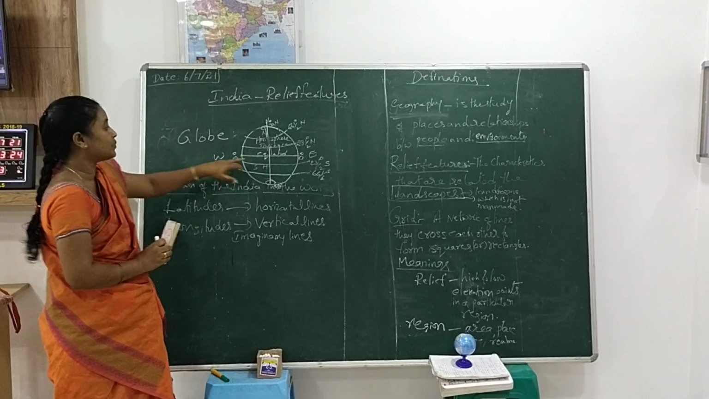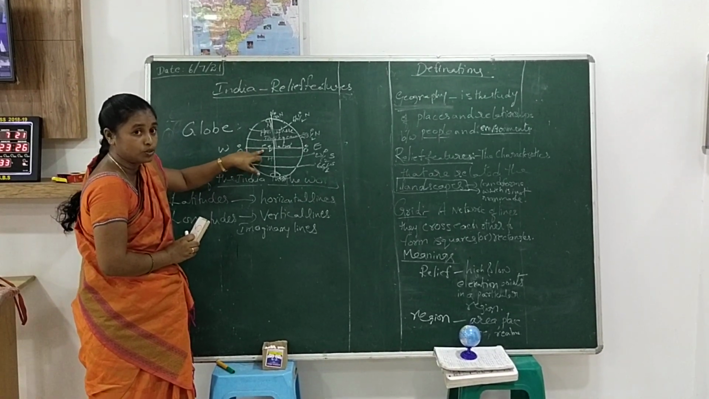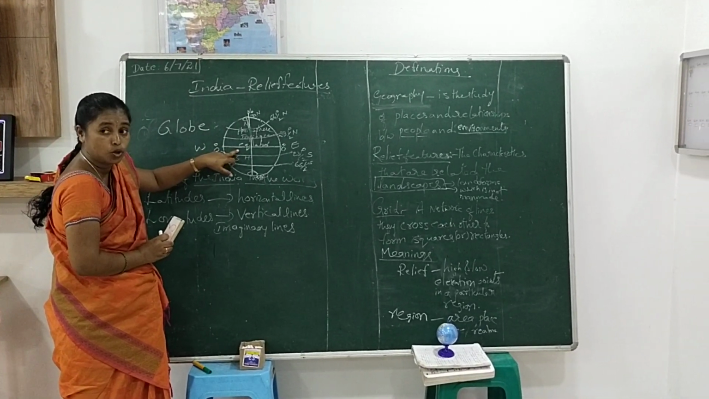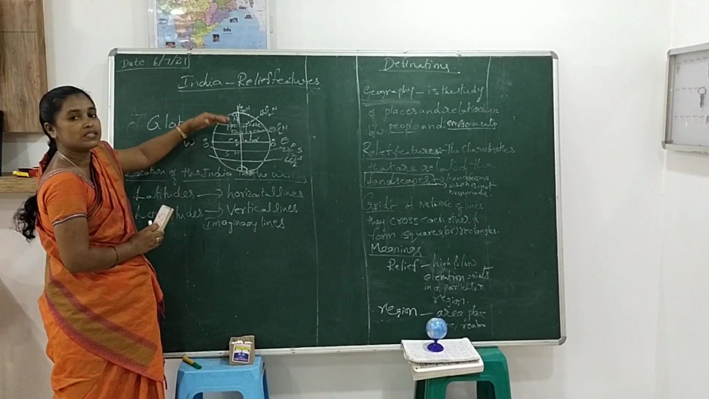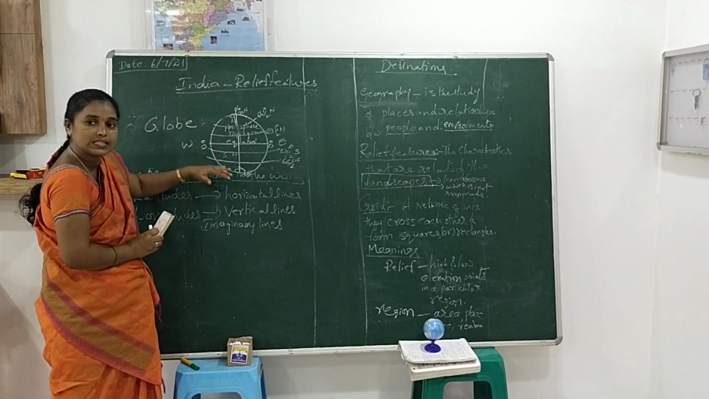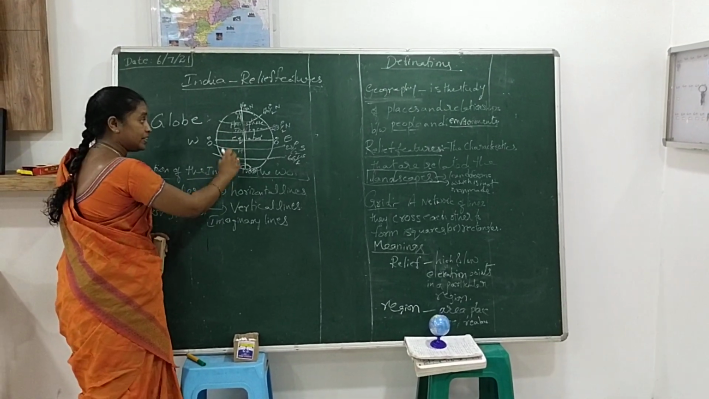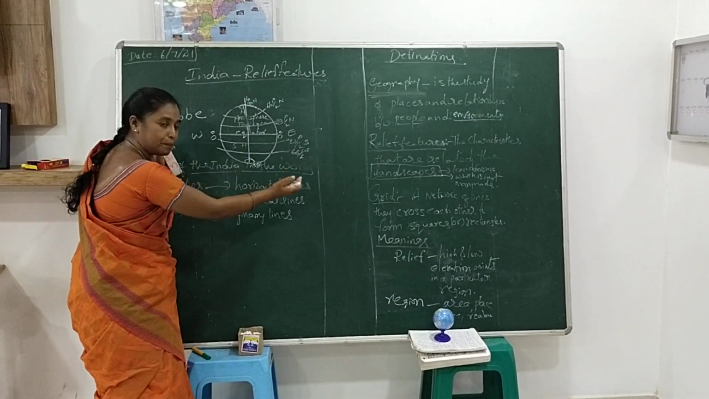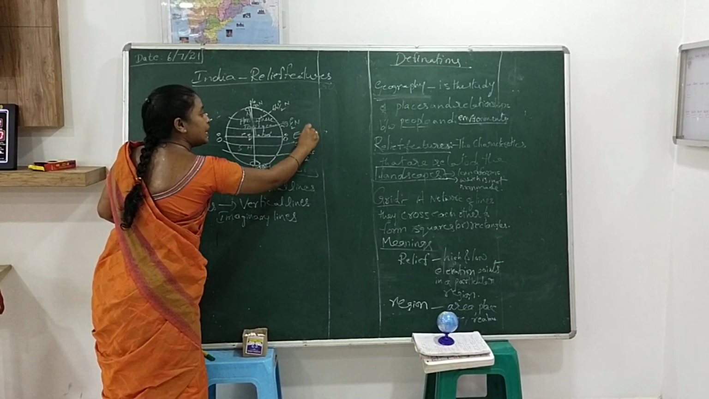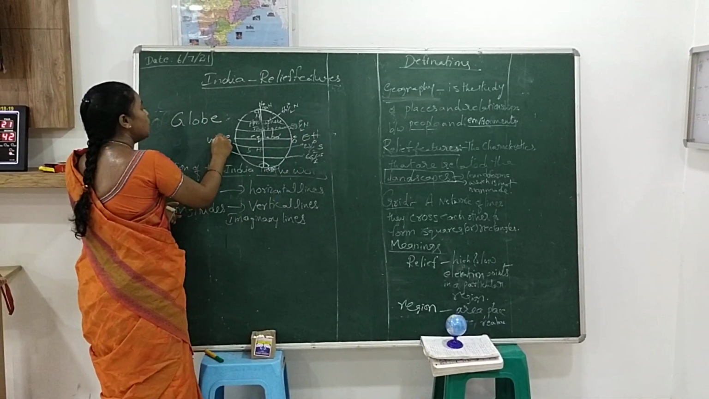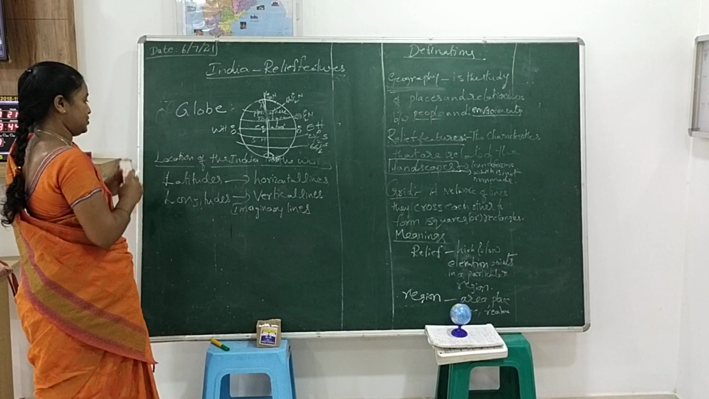Do you remember? The equator is the latitude which divides the globe into two equal parts. One is the northern hemisphere, the second is the southern hemisphere. But the 0 degree prime meridian is dividing the globe into two equal parts. One is the eastern hemisphere, the second is the western hemisphere.